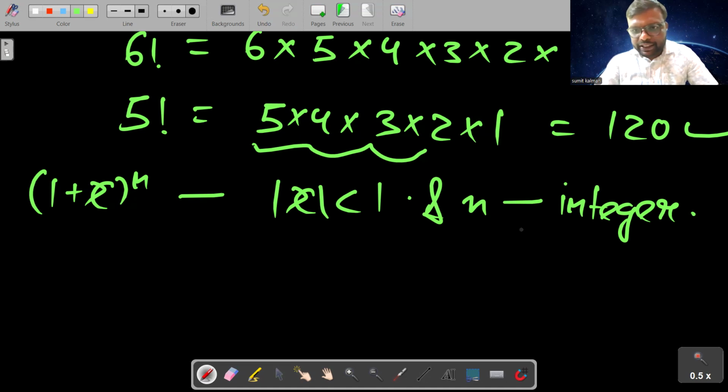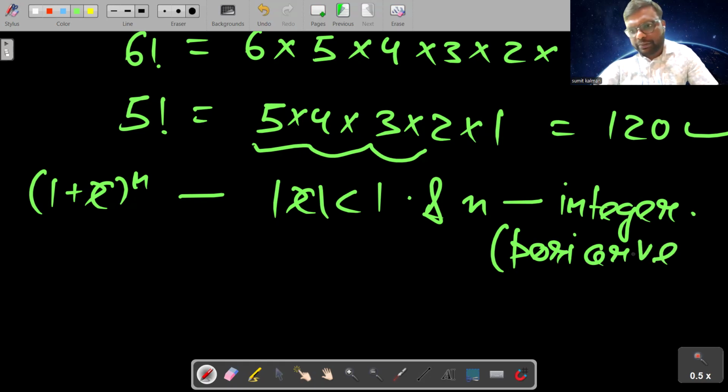This integer can be positive or negative.